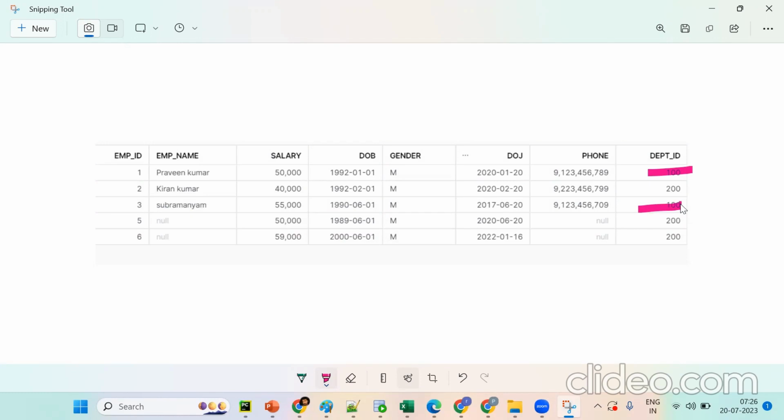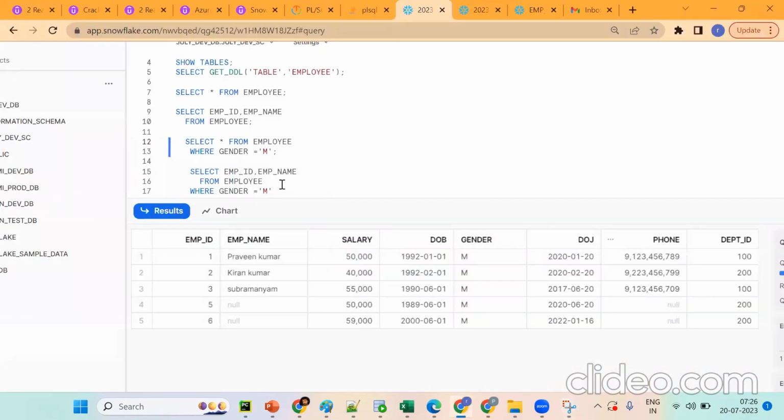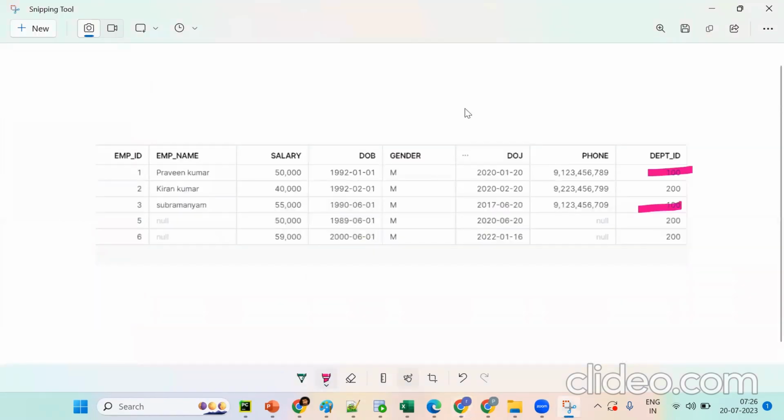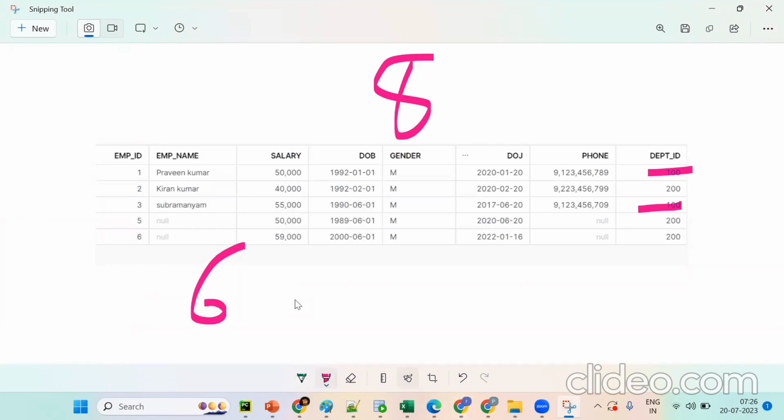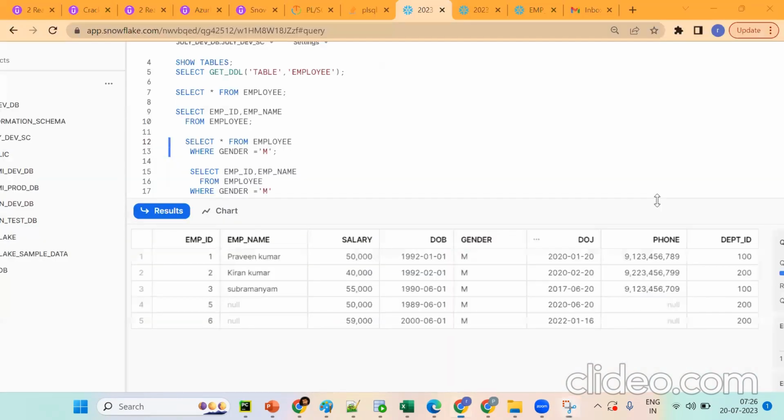Anyone? Select star from table where department ID 100. No. Already I want to satisfy this condition, gender equal to M. I want to add one more condition. So total 8 records are there. In 8 records, we are getting 6 records. From 6 records, I want to get only these 2 records. Tell me, what is the next condition?